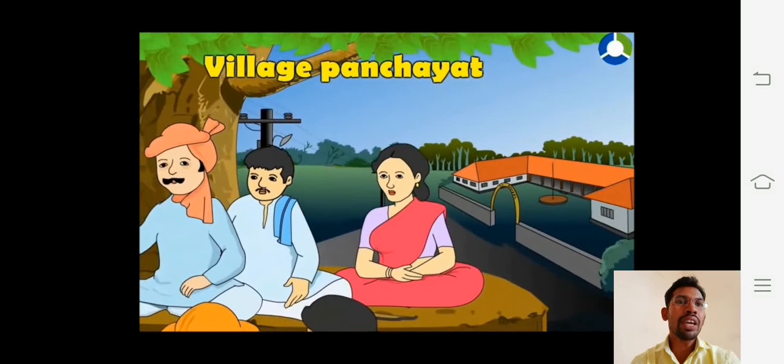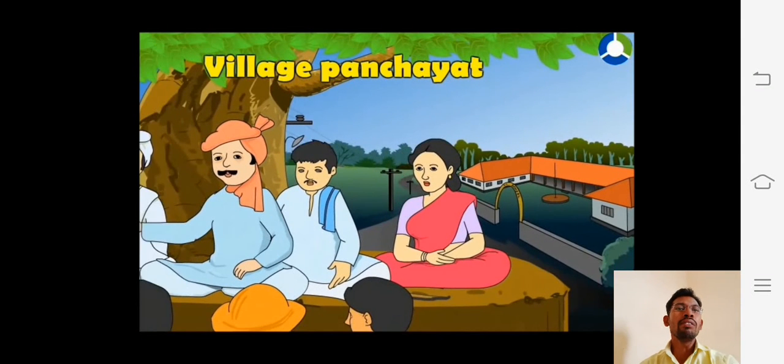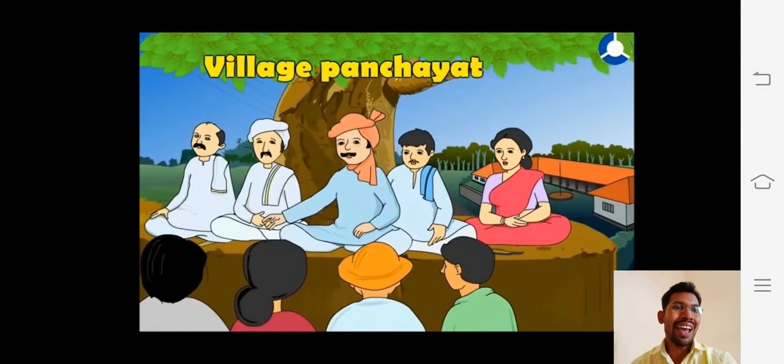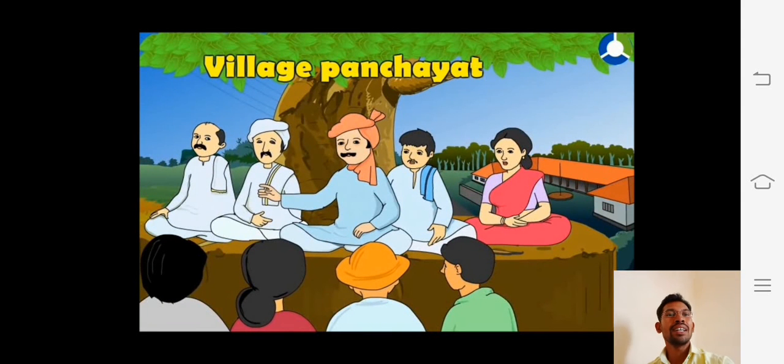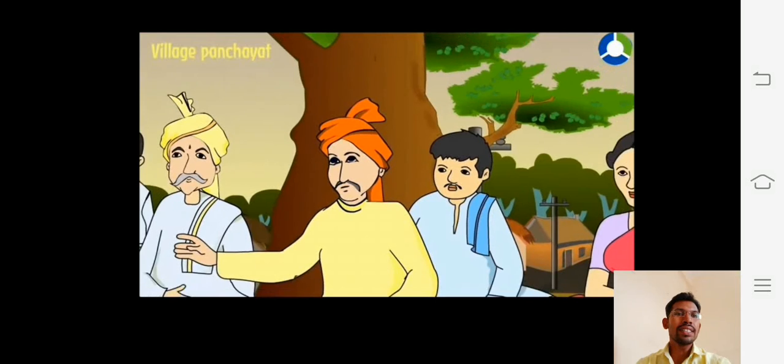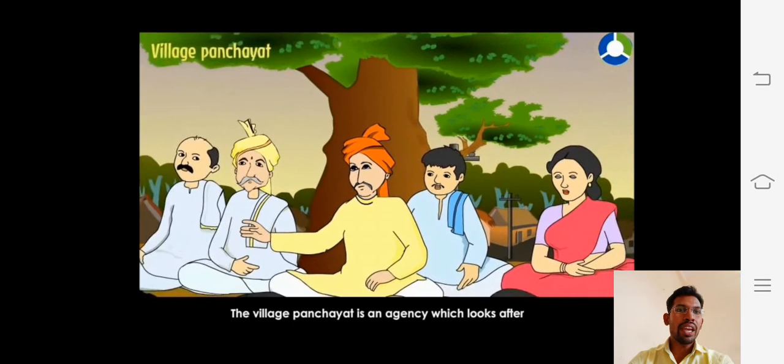You can see how people gather in one place, and the Sarpanch comes and they discuss the problems of the village.